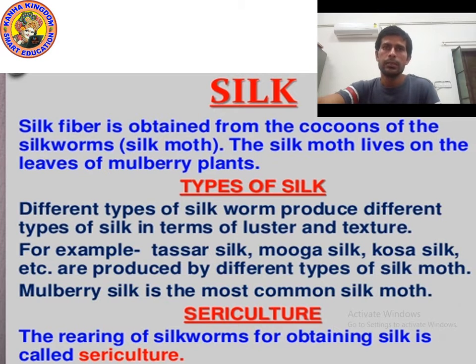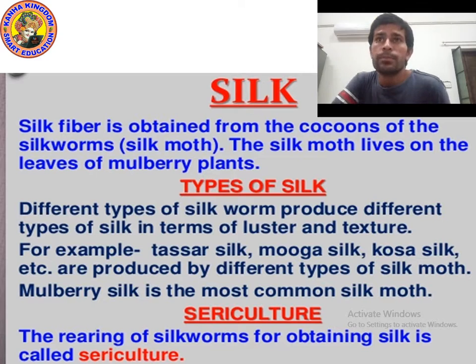As you can see on the screen, silk fiber is obtained from the cocoon of the silkworm. Silkworm is also known as silk moth. And you know that cocoon is the young form of the silkworm, and the silk moth lives on the leaves of mulberry plants. Where does the silkworm live? The silk moth lives on the leaves of mulberry plants.